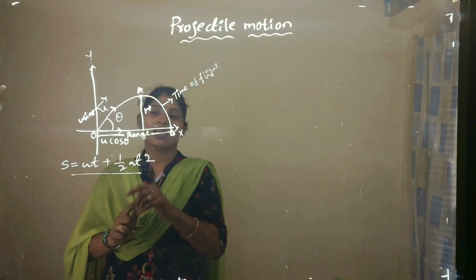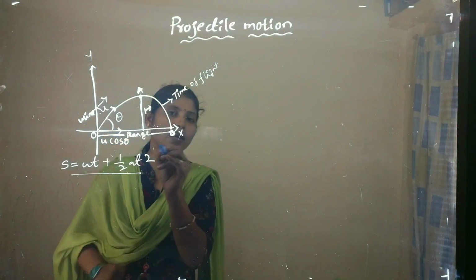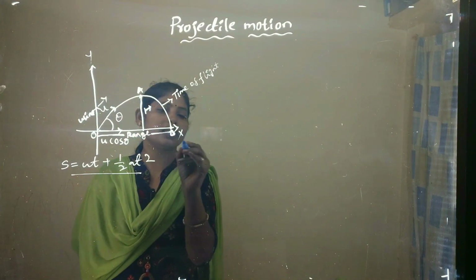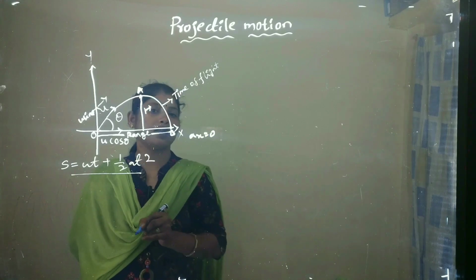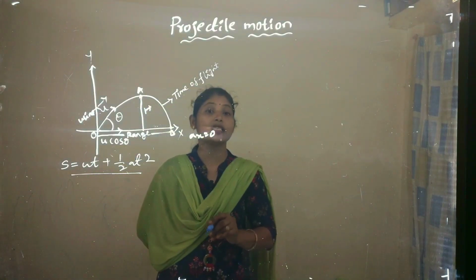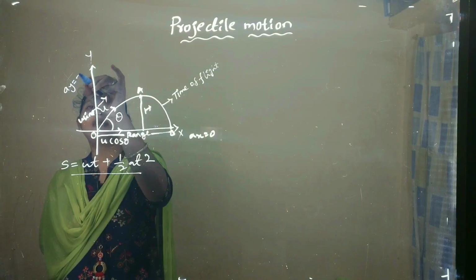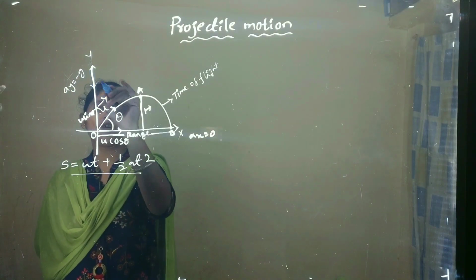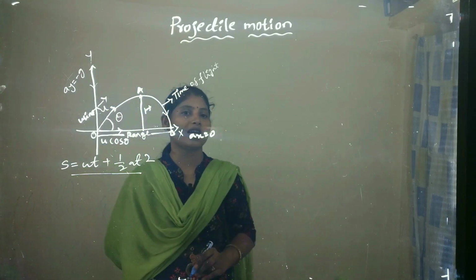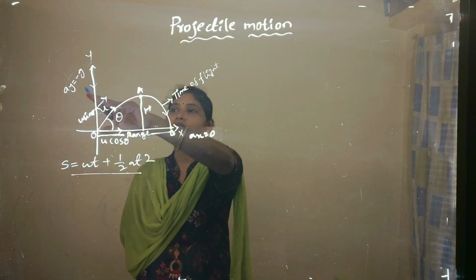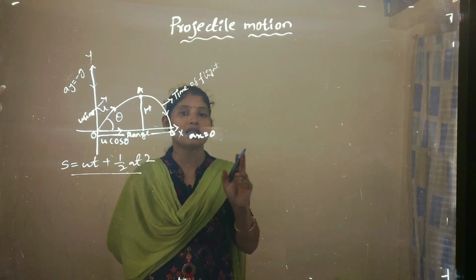Here, along the x direction, along the horizontal path, the velocity component is constant. That's why acceleration is 0 along the x direction, and along the y direction, the acceleration is minus g. Why? Because it is falling downwards, accelerating in the downward direction. So that's why the acceleration is minus g.